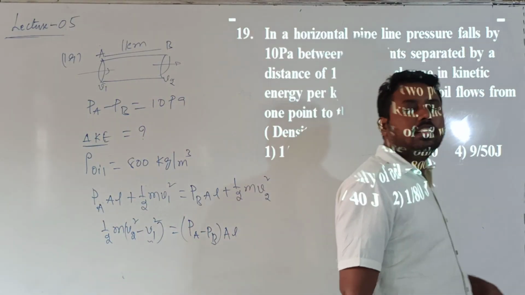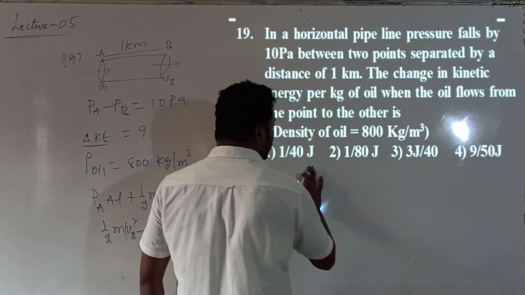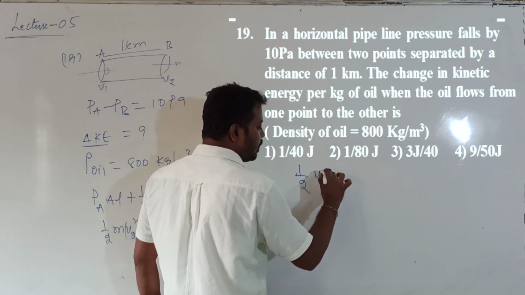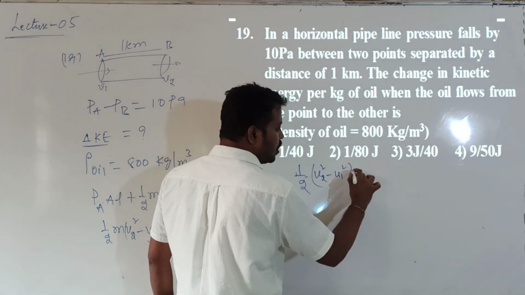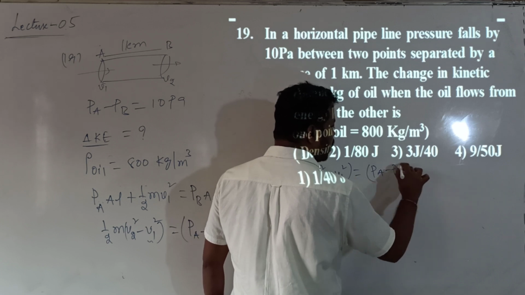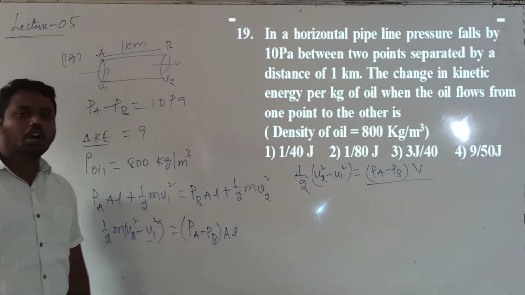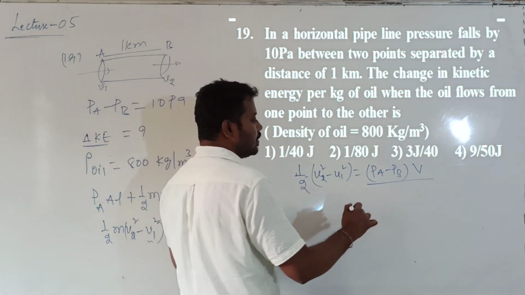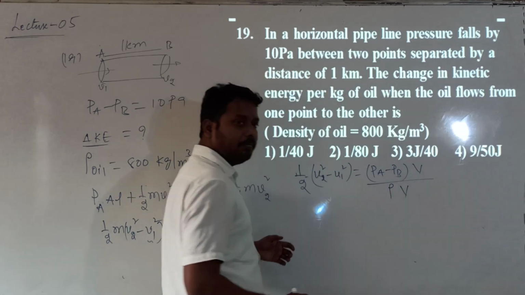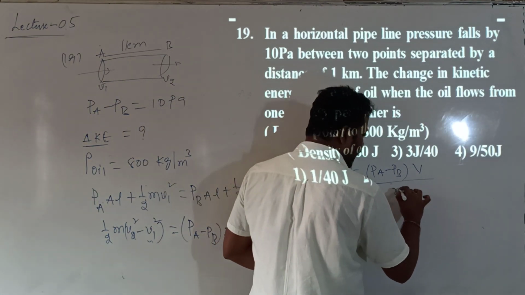But I want to calculate the change in kinetic energy per unit mass. So both sides multiply with m, divide with m. 1 by 2 into V2 square minus V1 square is equal to PA minus PB into A into L, which is nothing but volume, divided by mass m. Can I write mass in terms of density and volume? Here I have to write mass m.